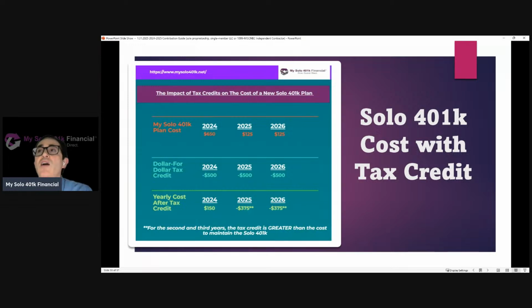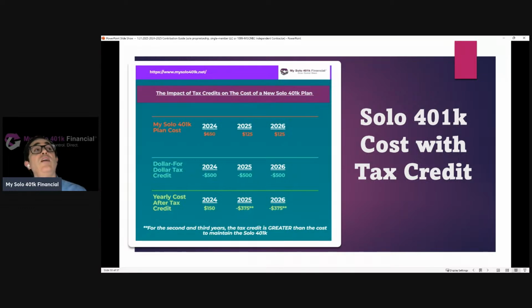The impact to the cost is tremendous. So we have a flat fee structure. We charge $650 as the initial cost, which includes the $525 establishment fee, plus the first $125 annual fee. Then starting 12 months later, for example, January of next year, if you were to sign up now, we charge our $125 annual fee that covers the second year. So the net cost after factoring the tax credit is tremendous. For example, in the first year, it's $150. In the second year, the value of the credit is actually going to exceed the cost. Likewise, in the third year.